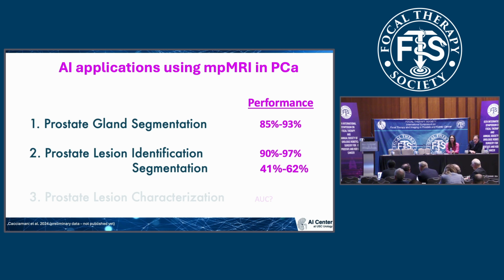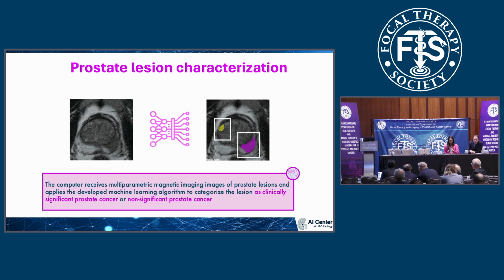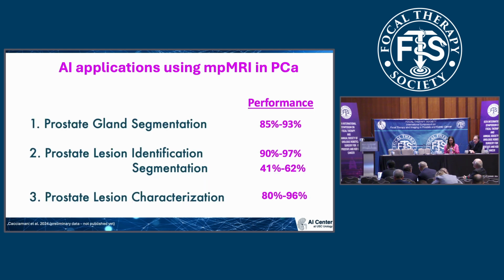And then, of course, prostate lesion characterization. So in other words, if we have a lesion in the imaging, how can we have the imaging read automatically by artificial intelligence, which not only identifies the lesions, but also tells us whether in front of us we have a clinically significant cancer or a non-clinically significant cancer? The data show that this type of characterization has an accuracy between 0.8 and 0.96, depending on the data set that was used.